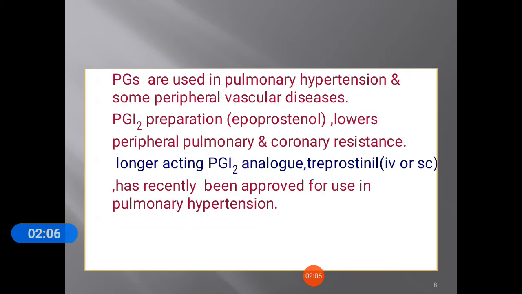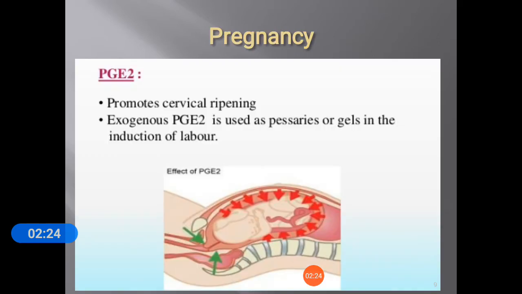Prostaglandins are used in pulmonary hypertension and peripheral vascular disease. The PGI2 preparation, epoprostenol, mainly lowers peripheral, pulmonary and coronary resistance. A longer acting PGI2 analog, that is treprostinil, given IV or subcutaneously, is recently approved for use in pulmonary hypertension.